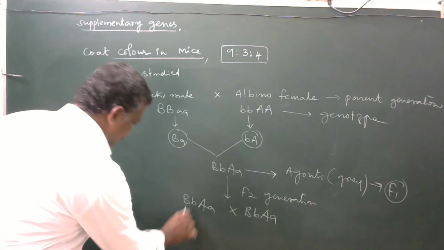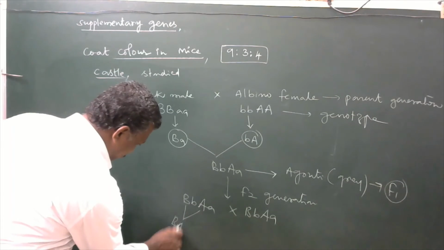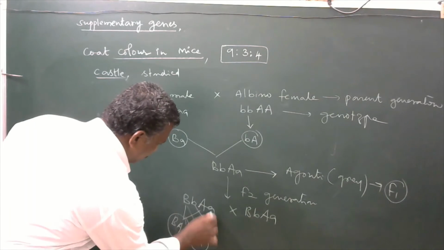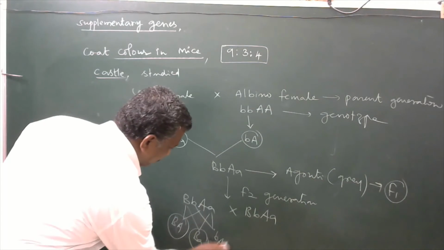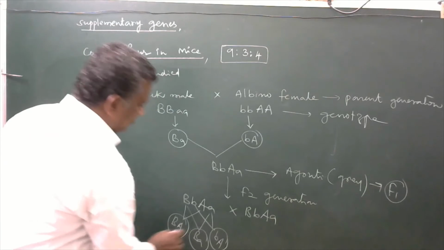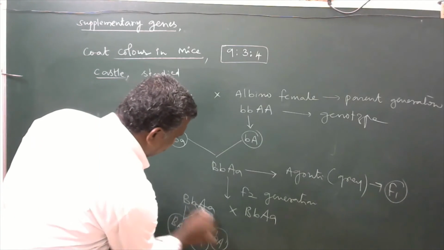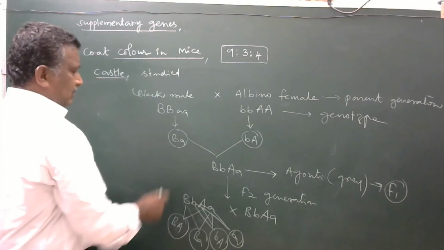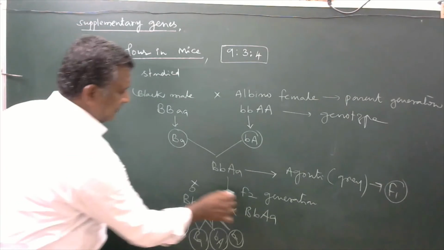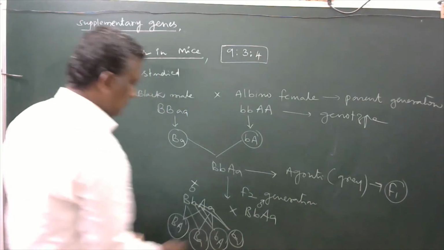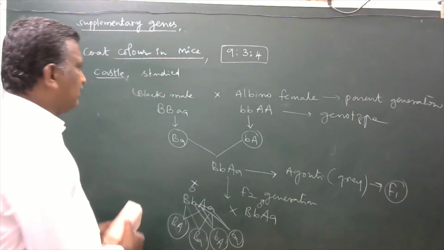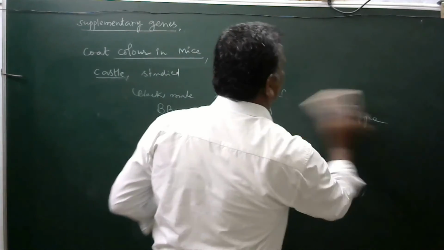Now from them, capital B, capital A gamete, capital B, small a gamete, small b, capital A, now small b, small a gamete. So this is a female, this one is a male. Female gametes and male gametes are going to develop when we arrange them in Punnett square.